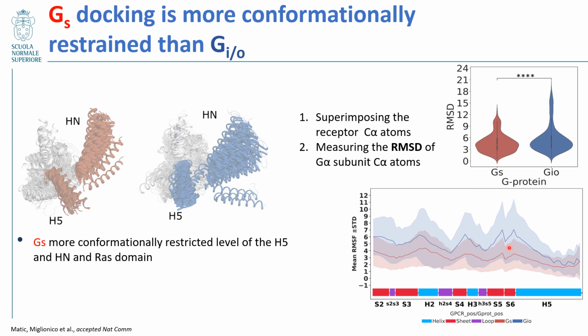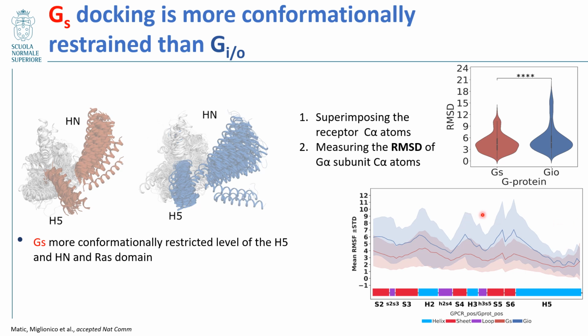And when we zoom into the root mean square fluctuations, we can see that the Gs complexes fluctuate less on the G protein positions than the Gi/o complexes. And this all points out, when we structurally align these structures, to more conformationally restricted Gs complexes than Gi/o complexes, specifically on the HN and H5 helices of the G protein.